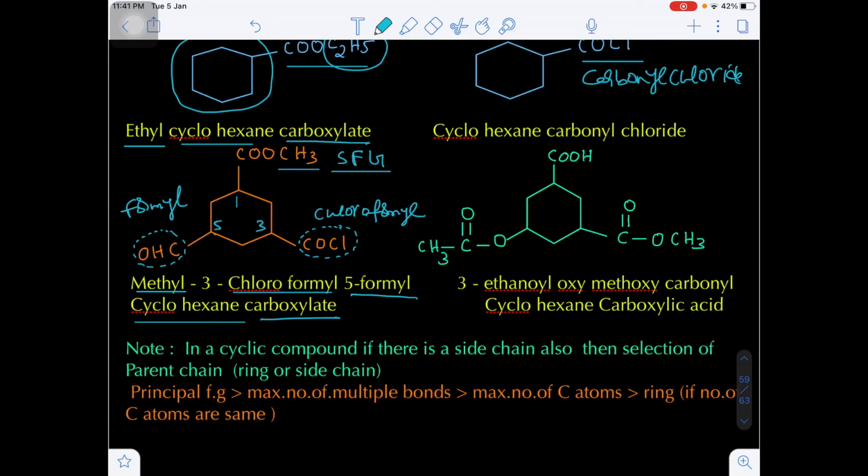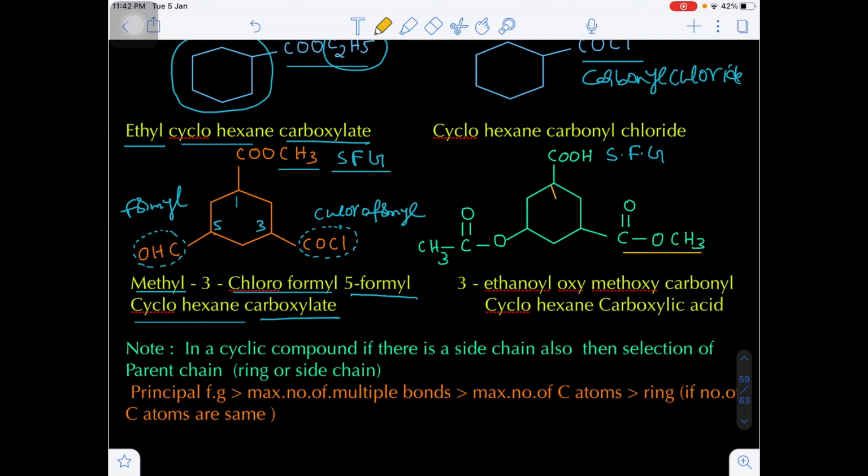Similarly, here also 3 functional groups are there. The super senior functional group, the principal functional group, will be the carboxylic acid. After selection of the carboxylic acid, the carbon containing the carboxylic acid group will be the first number. Whether we go clockwise or anti-clockwise, in both directions you have 3 5 or 5 3. That means the lowest locant rule has failed. So here we have to go for the alphabetical order.